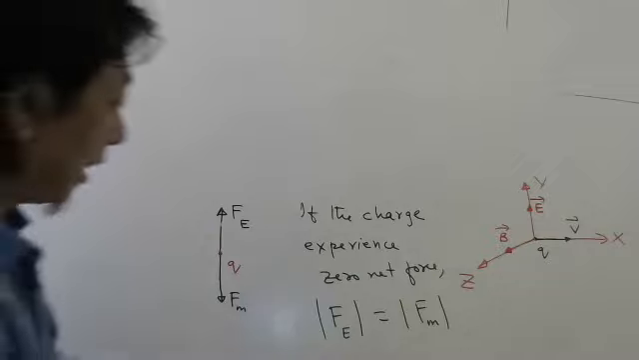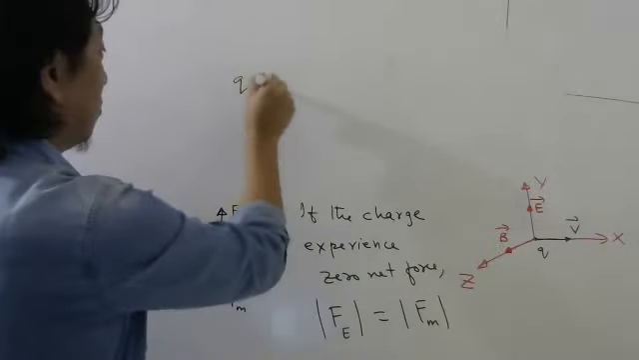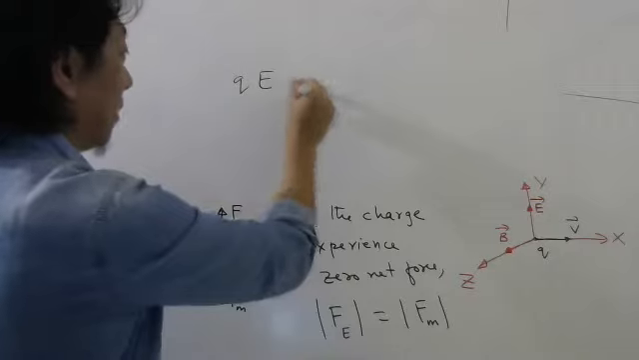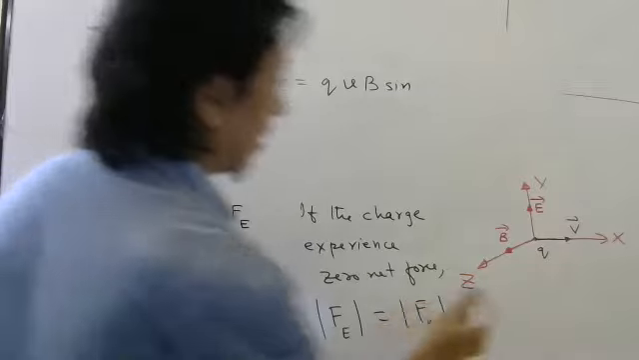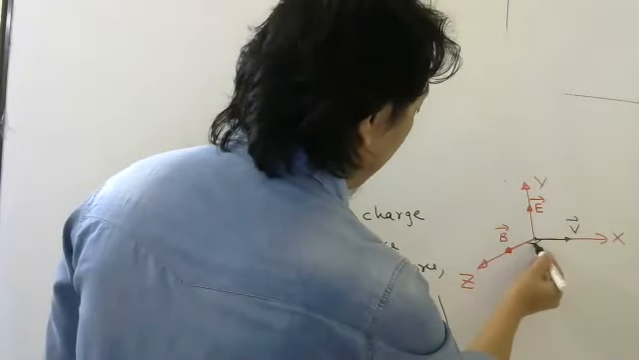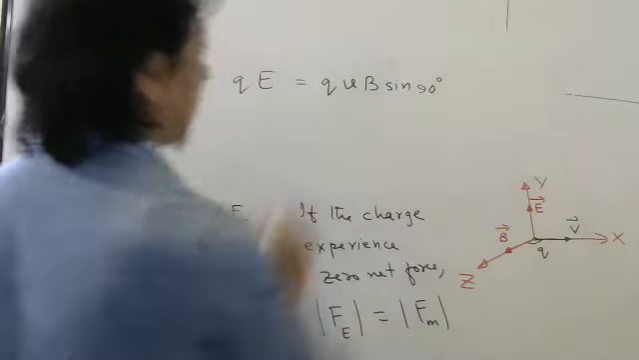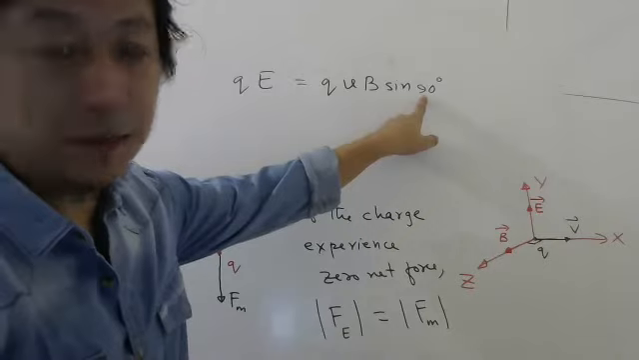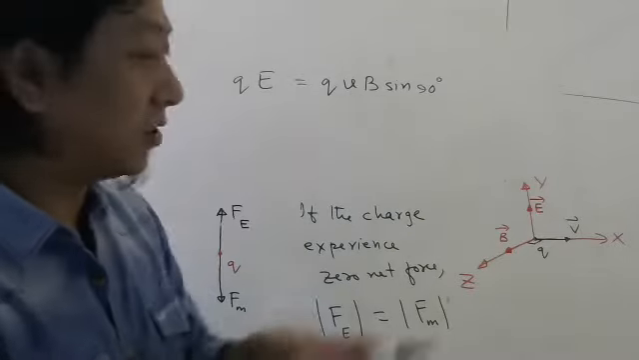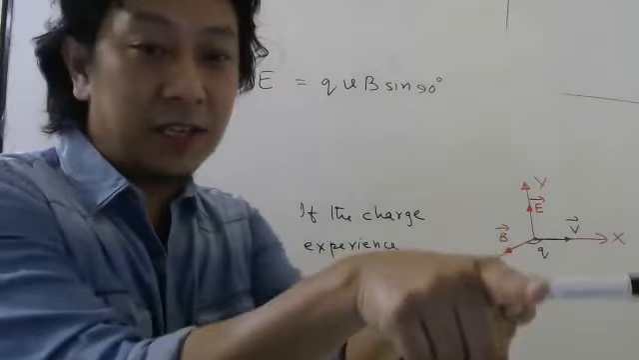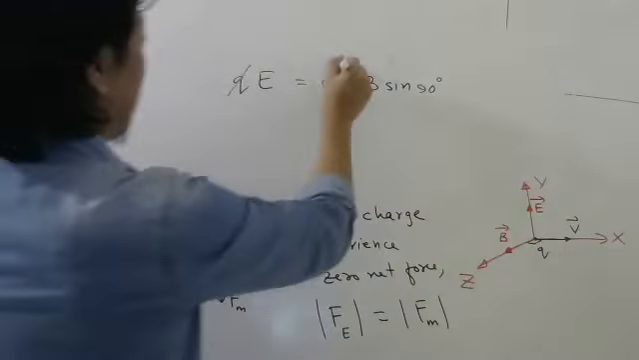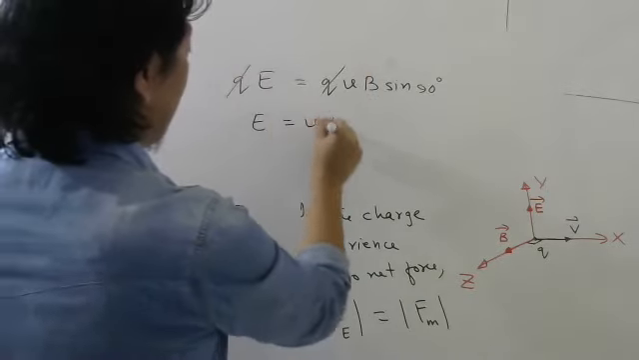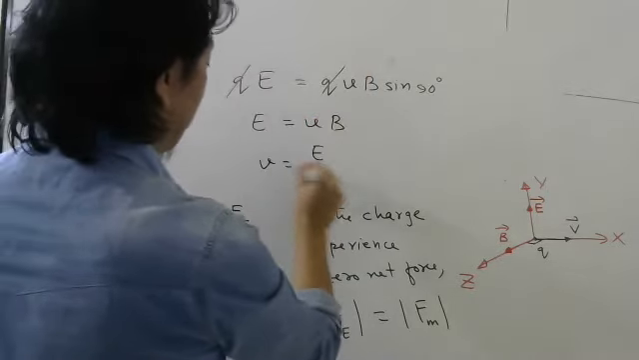What is the formula for electrostatic force? QE, magnitude only. And magnetic force, QVB sine theta. What is theta? Angle between velocity and magnetic field. Velocity is along x-axis, magnetic field is along z-axis. You can see the angle is 90 degree. So Q will cancel, E will be equal to vB. So v will be E by B.